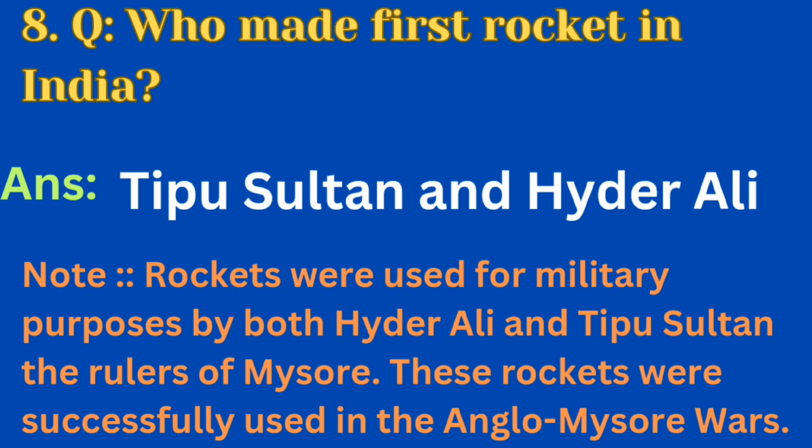Students, now question number 8. It is a very interesting question. Who made the first rocket in India? The answer is Hyder Ali and his son Tipu Sultan. They were the rulers of Mysore. Note that rockets were used for military purposes by both Hyder Ali and his son Tipu Sultan. These rockets were successfully used in the Anglo-Mysore Wars.